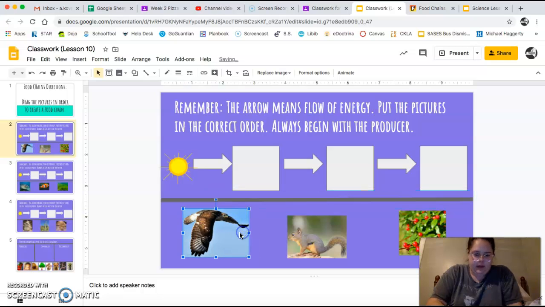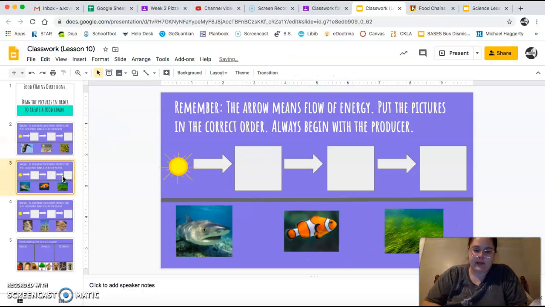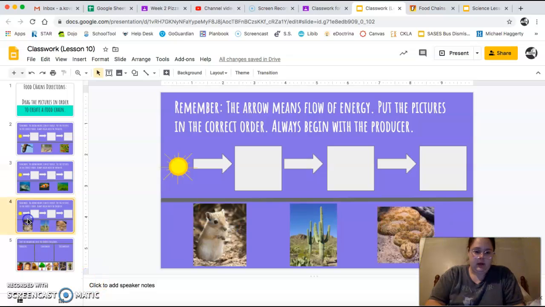So we've got an eagle, we've got a squirrel, and then we've got some berries. So you're going to put those in the correct order. We've got another example here. We've got a shark, a clownfish, and some algae. You're going to put them in the correct order. And then we've got some kind of little rodent, like a mouse or something in the desert, a cactus, and we've got a snake. So drag them into whichever order you think they belong.